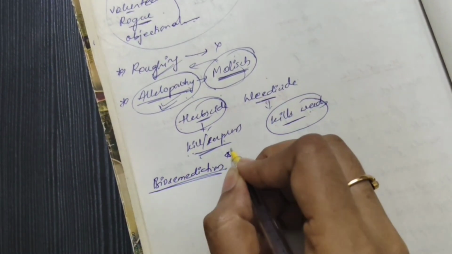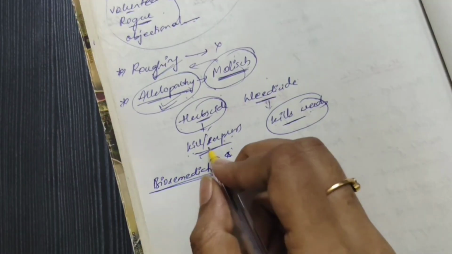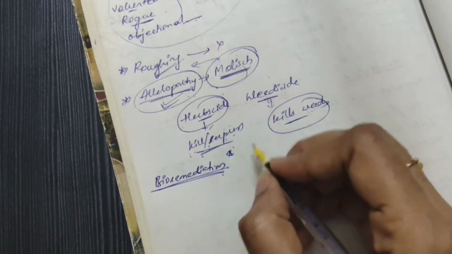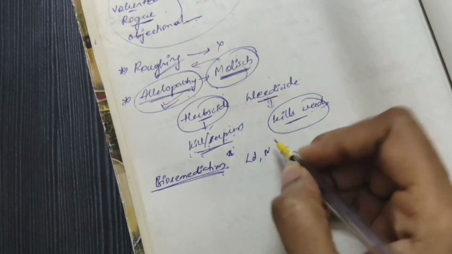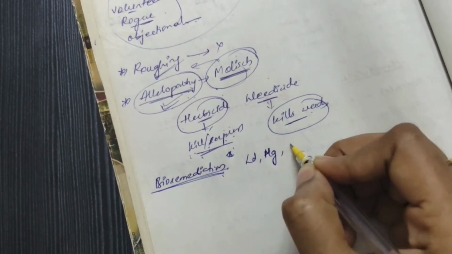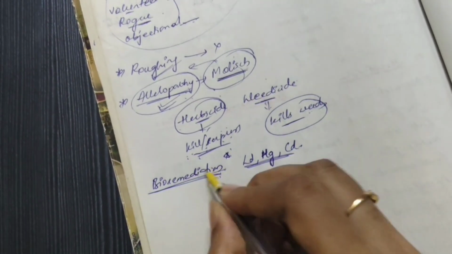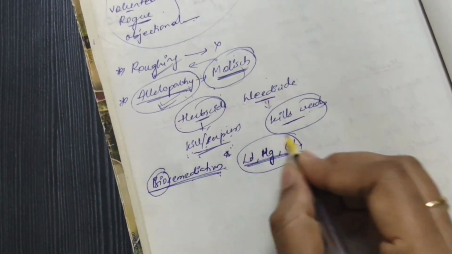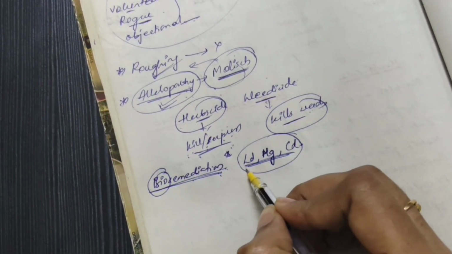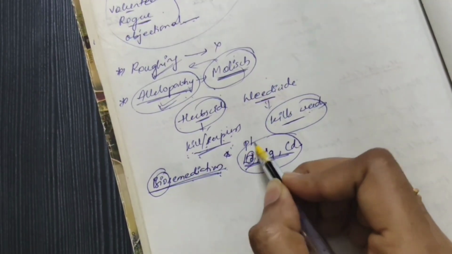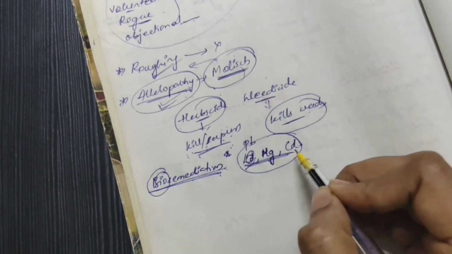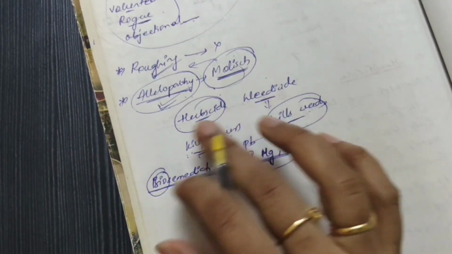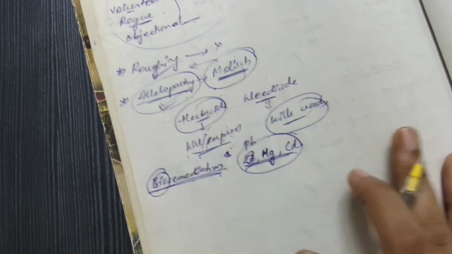Bioremediation is also an important term. Check the definition: it is the removal of weeds which accumulate heavy metals like lead (Pb), mercury (Hg), and cadmium. This process of removal is called bioremediation.